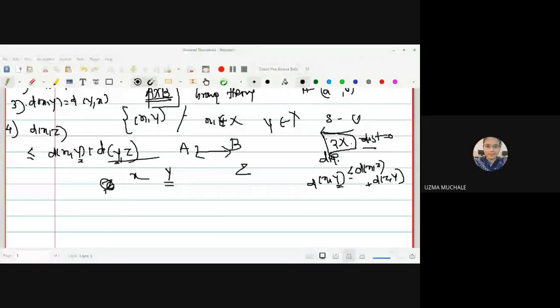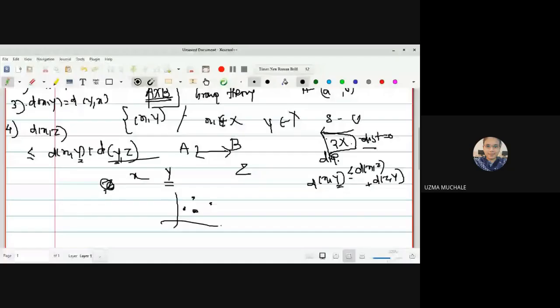Instead of saying a triangular path, we can say that if we are in the 2D plane and it is like this, suppose here are x and y and here is z, we can find the distance. And as you said just now, for equality the points should be collinear. For equality, x, y, z, all the points should be collinear.